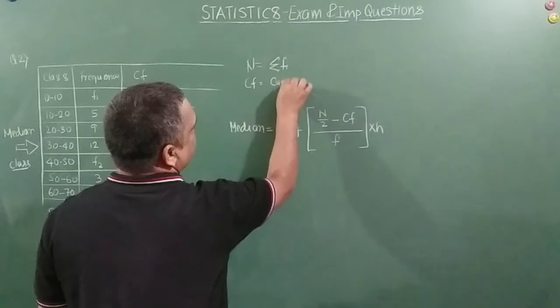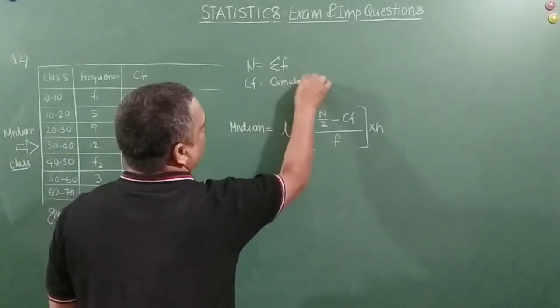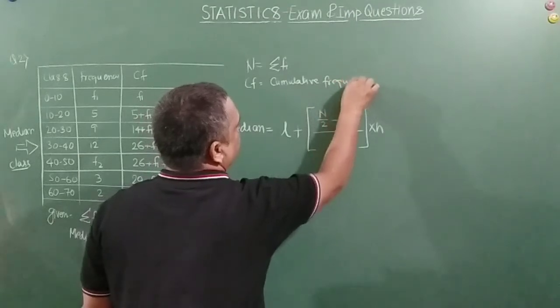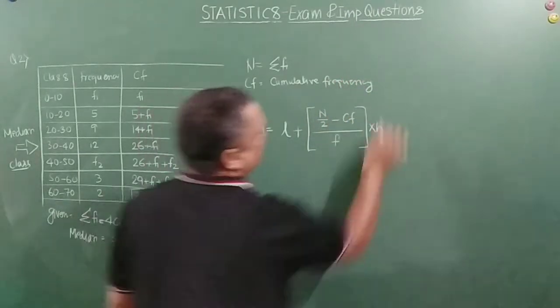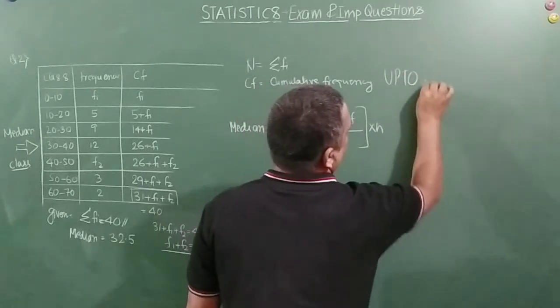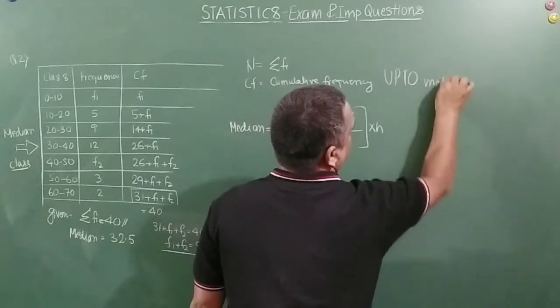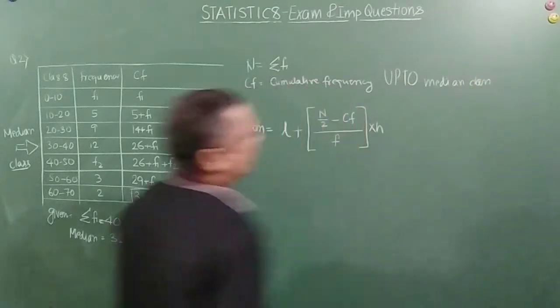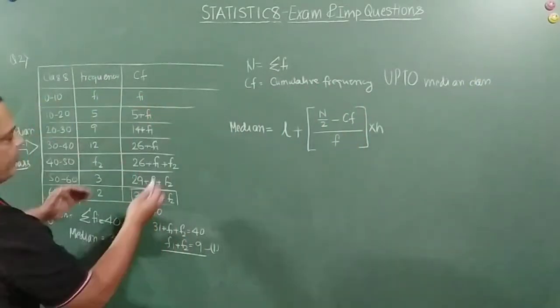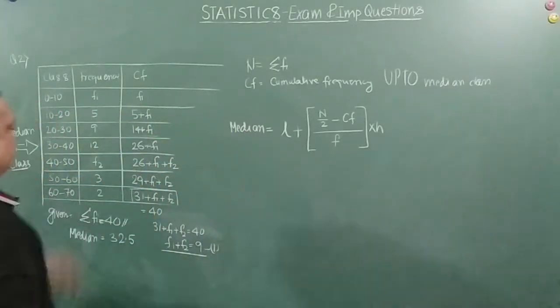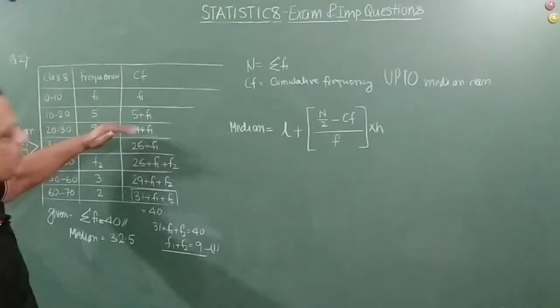Cumulative frequency up to the median class, that is, just before the median class.